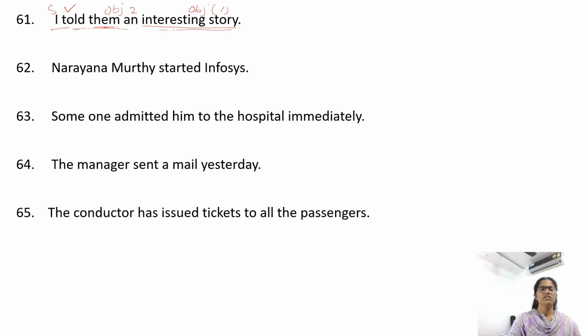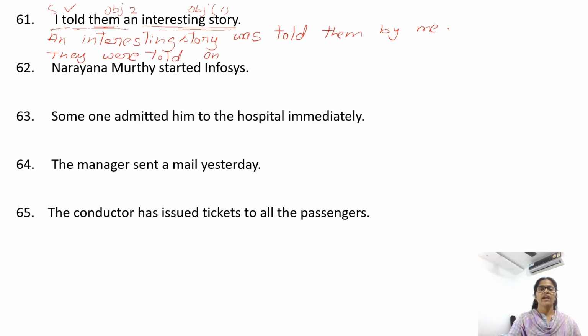Let's begin with object 1. An interesting story told, simple past, we need was. An interesting story was told to them by me. Or you can begin with object 2. Them, subject form is they. They is plural, we need were. They were told an interesting story by me.